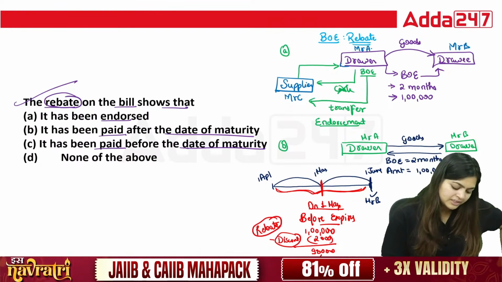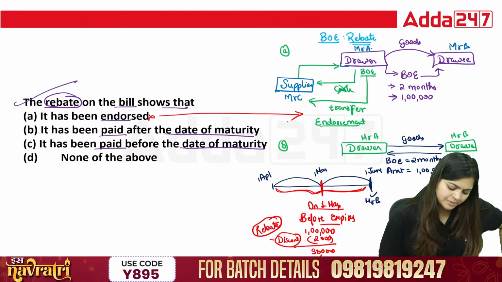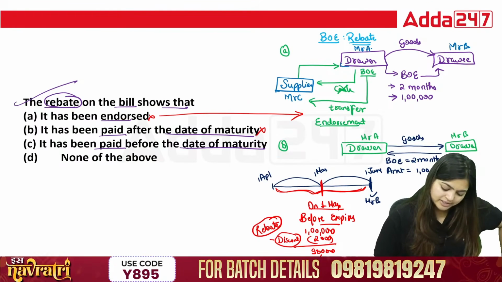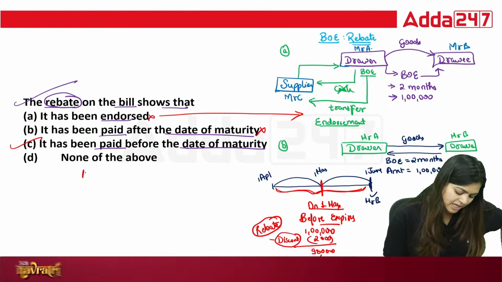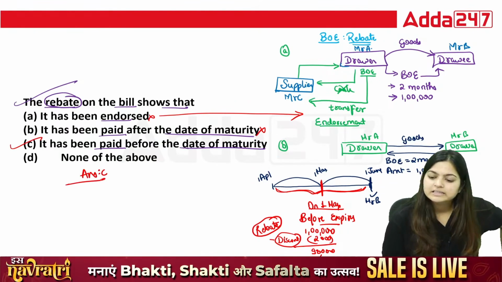So rebate is what? Is it endorsed? No, endorsed is the situation where it has been paid after the maturity date? No, this is paid before the maturity date. So the correct answer is answer C.